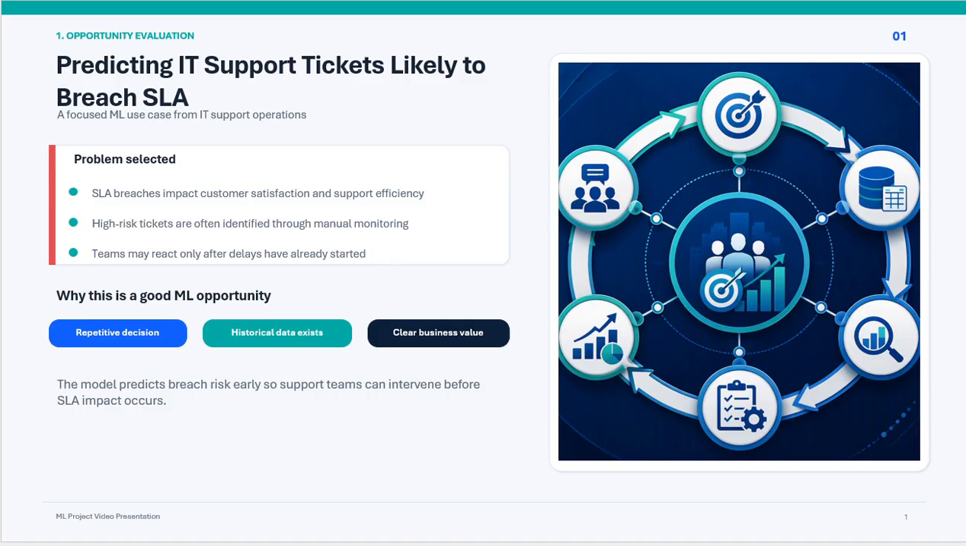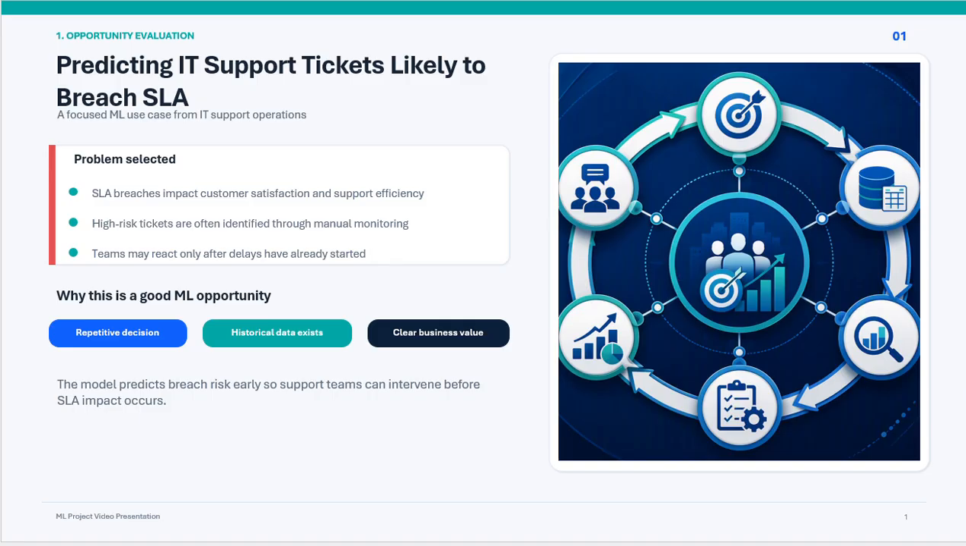I believe this is a strong machine learning opportunity based on the three evaluation criteria discussed in Module 1. First, it involves repetitive decision making because support teams continuously assess which tickets need urgent attention. Second, historical data is available. Ticketing systems already store information such as priority, category, assignment group, escalation history, resolution time, and status. Third, solving this problem has clear business value.